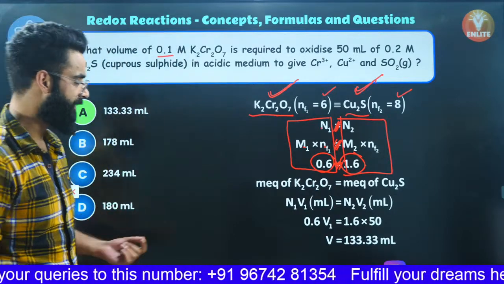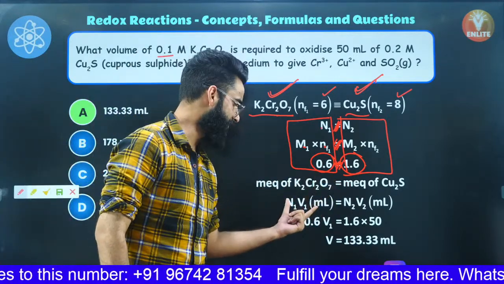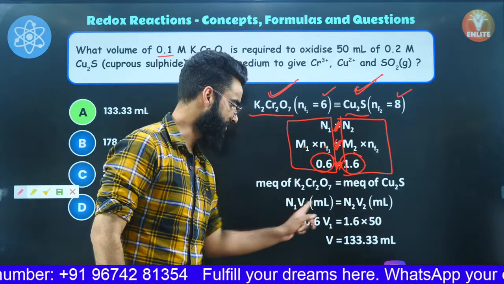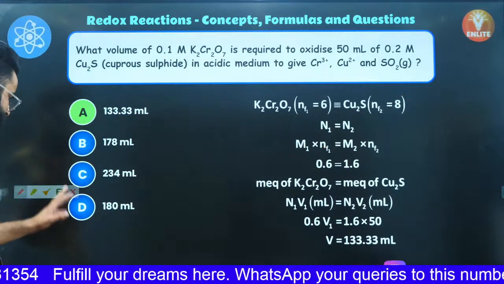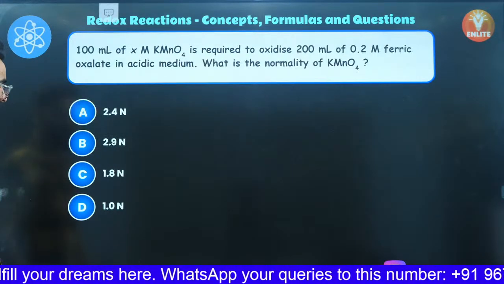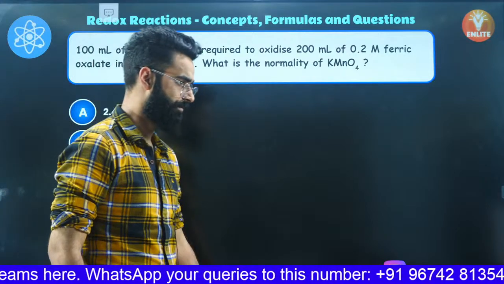Well, after getting the normalities, just equate their milliequivalents. Milliequivalents of first should be equal to milliequivalents of second. Using the formula, get the volume over here, which comes out to be 133.33 ml, right? It's one simple question again, based on the same concept which I told you a few minutes back only, right?